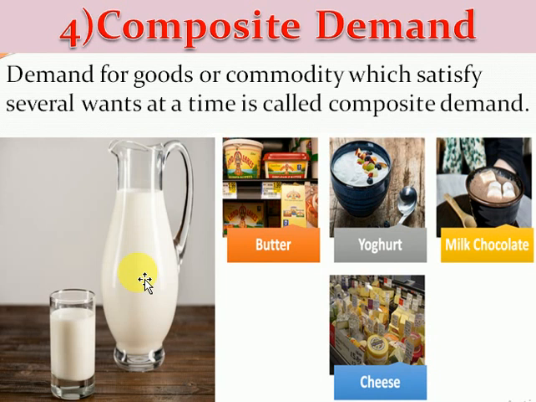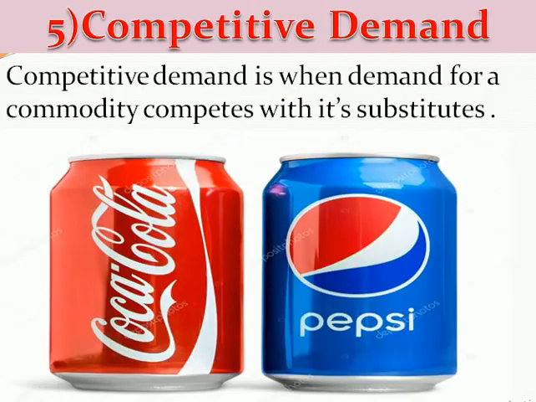What is meant by composite demand? Composite demand means when any product or commodity is demanded for satisfying more than one want, several wants, it is called composite demand. Now the next one, the last, competitive demand.